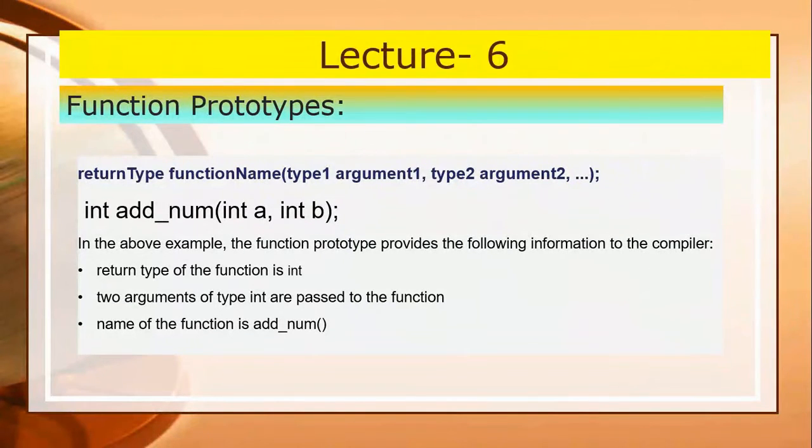In absence of a prototype, the compiler will stop at the function call because it cannot do the type checking of the arguments being sent to the function. Therefore, the main purpose of a function prototype is to help the compiler in static type checking of the data requirements of the function. When we place the function prototype above all the functions, it is known as a global prototype.